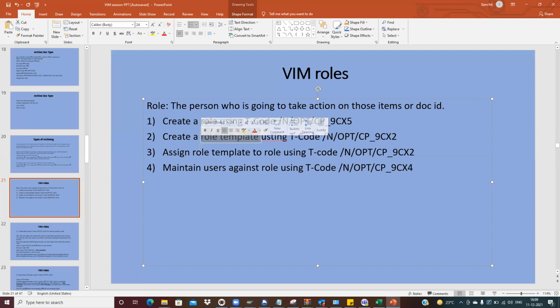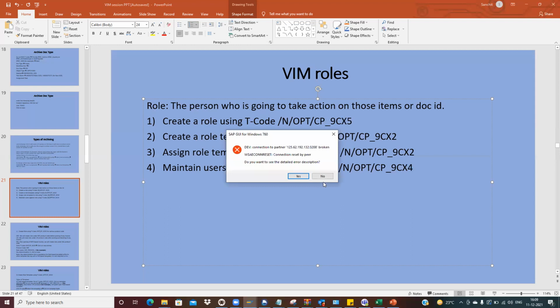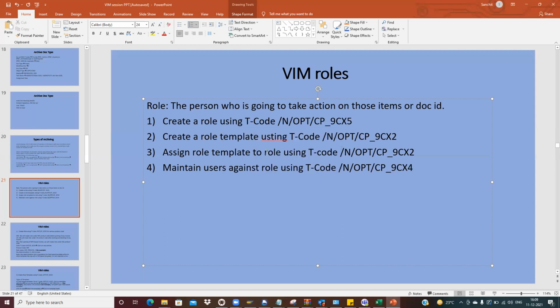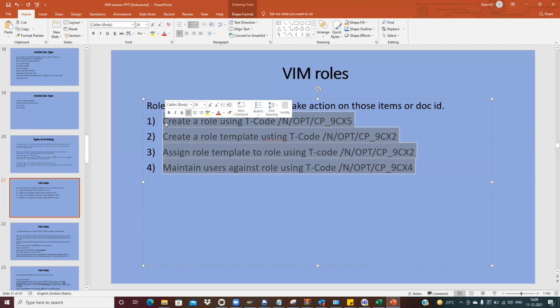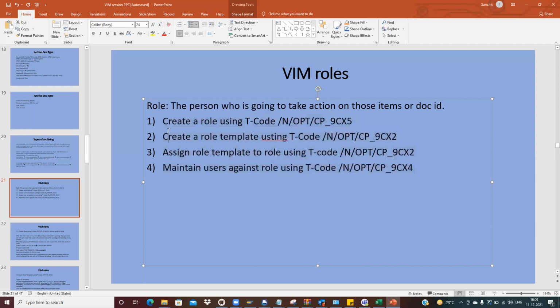Then the third thing is the role template and the role assignment. We have created the role, we have created the role template, and now we have to assign those two things. Then once we are done with this, we maintain the users against each role using this transaction. So these are the four ways by which we achieve this functionality.